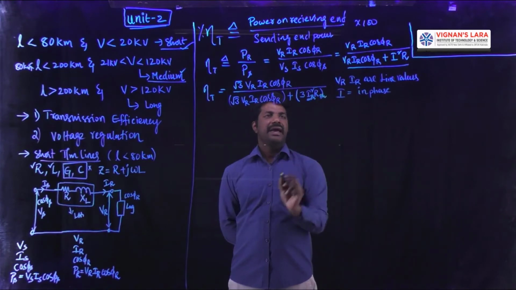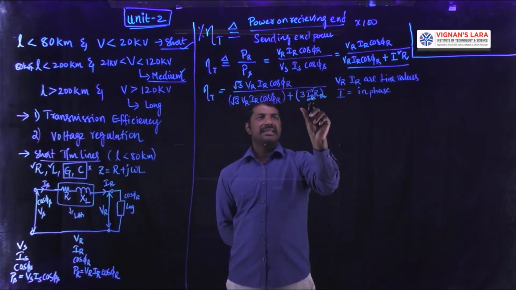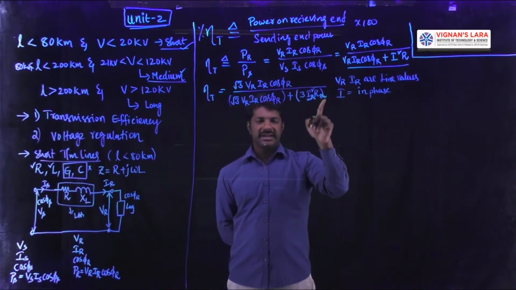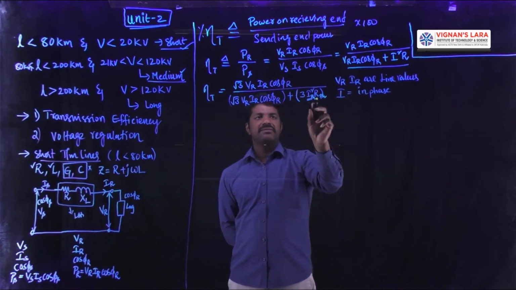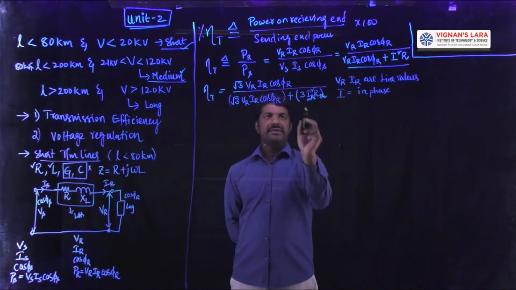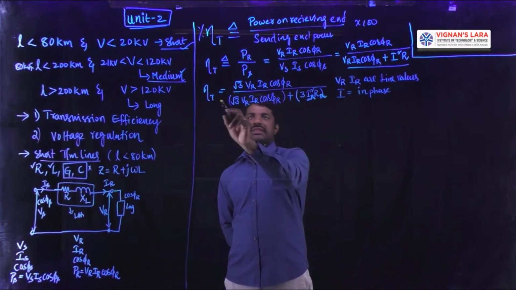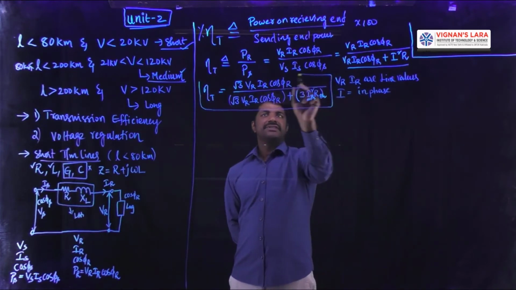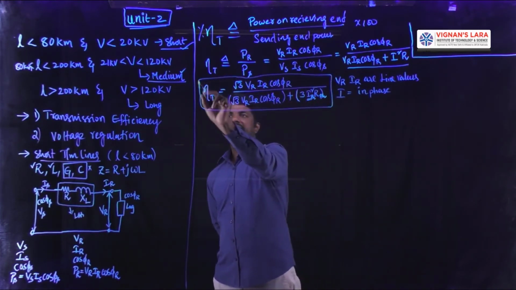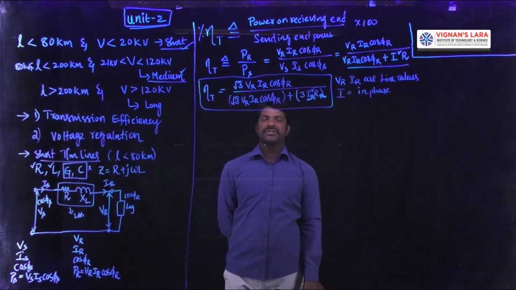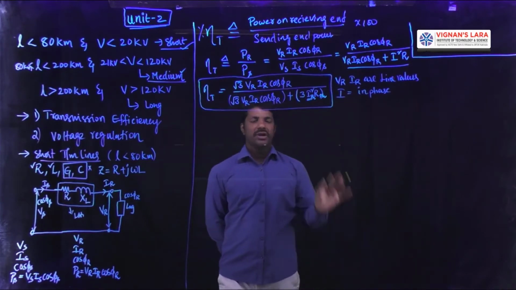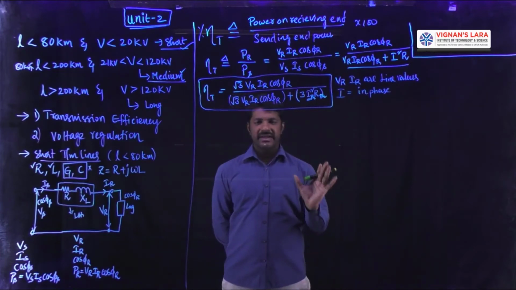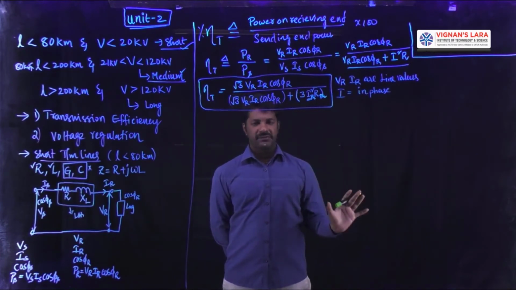Then we can calculate I square R as the transmission losses for one phase. Since it is a 3-phase network, we will have 3 similar phases, so multiply it with 3. Then we will get the total loss. Altogether, this formula is applicable for calculating the efficiency in a 3-phase system. This is about the efficiency. As simple as that. One should know the quantities called receiving end current, receiving end voltage and receiving end power factor.